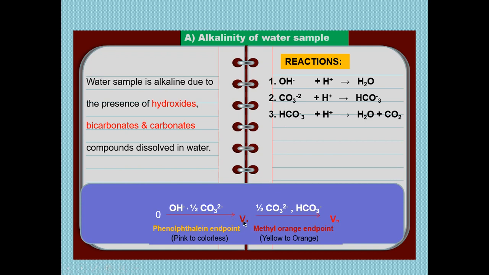In the same water sample, now what remains? Bicarbonate. We have to add another indicator, that is methyl orange indicator. If bicarbonates are present, it will turn yellow, and again you have to titrate with the acid. Then when it changes to orange, we get the end point, orange, that is V2, and that is the quantity of the remaining half of CO3 2 minus and HCO3 minus. So V1 and V2 give us the idea of the amount of hydroxide, carbonate as well as bicarbonate.